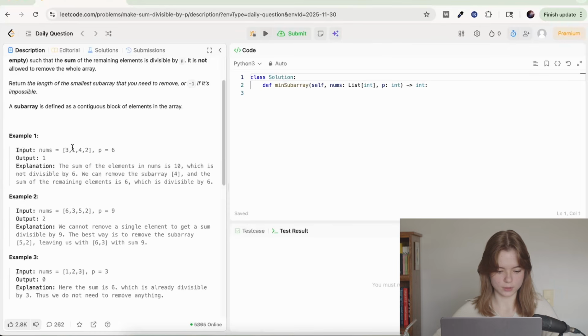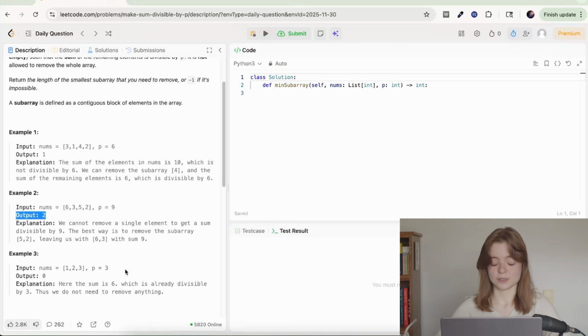Okay, so 3, 1, 4, 2, the sum of the elements is 10, which is not divisible by 6. We can remove the subarray 4, and the sum of the remaining elements is 6, which is divisible by 6. Okay, so then 6, 3, 5, 2, that's 9, 14, 16, not divisible by 9. We cannot remove a single element to get a sum divisible by 9. The best way is to remove the subarray 5, 2, leaving us with 6, 3, with sum 9. Therefore, we have an output of 2 because it's a length 2.